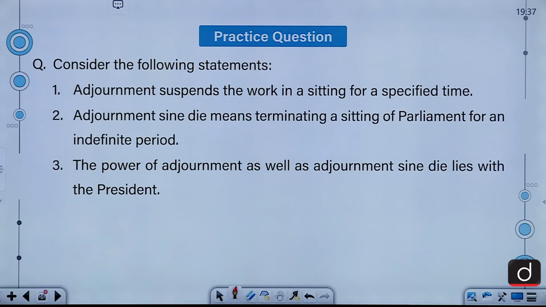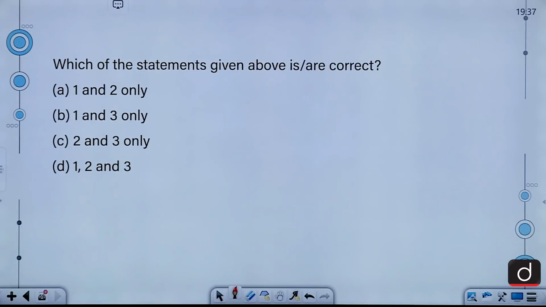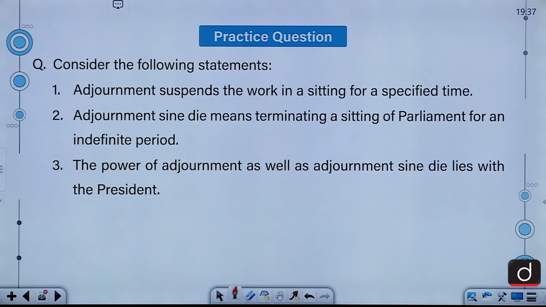Now, let's look at the practice question for our next segment. Consider the following statements. 1. Adjournment suspends the work in a sitting for a specified time. 2. Adjournment sine die means terminating a sitting of Parliament for an indefinite period. 3. The power of adjournment as well as adjournment sine die lies with the President. So, which of the statements given above is or are correct? 1 and 2 only, 1 and 3 only, 2 and 3 only, 1, 2 and 3. Look at the statements once more.